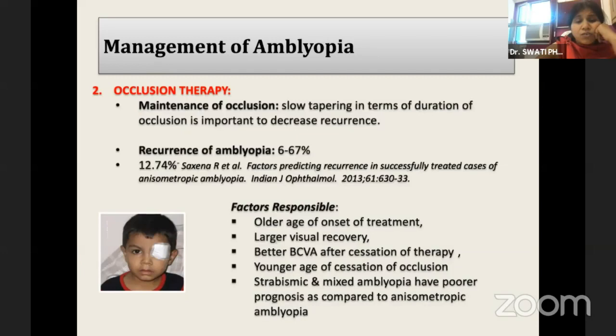The maintenance of occlusion therapy is equally important as starting it, and we need not stop it abruptly because that may lead to recurrence of amblyopia. You have to taper it gradually in terms of duration of occlusion. So if you start with full-time occlusion, you may taper to 6 hours, then to 4 hours, and you can follow the patient every 2 months to see if there is visual improvement. If the vision becomes stable, then we can think of tapering the occlusion therapy.